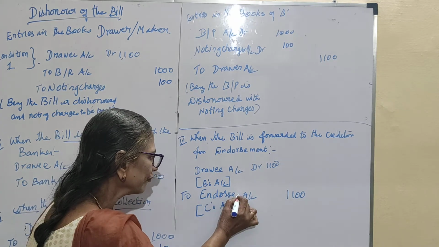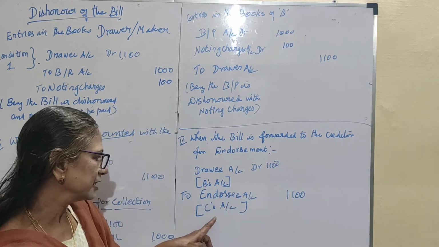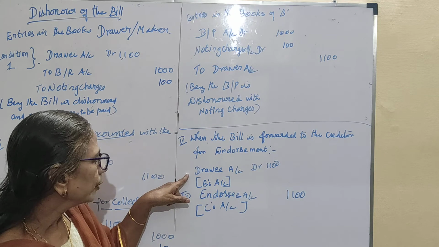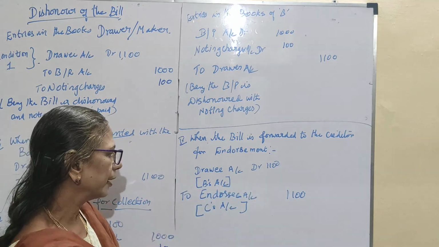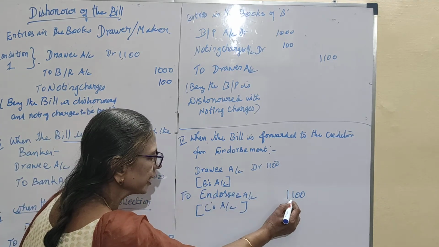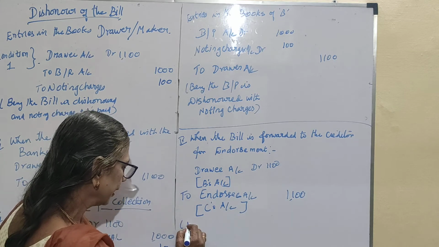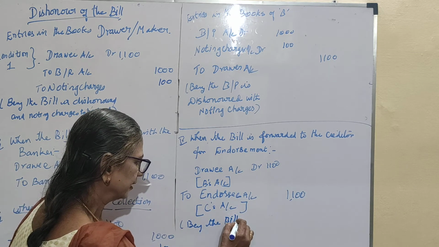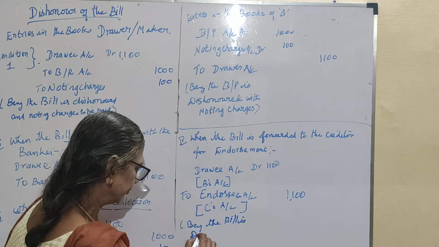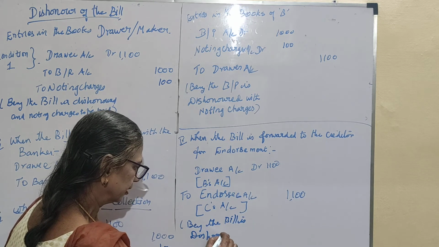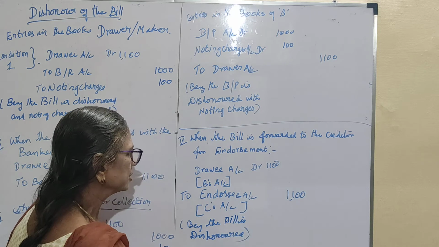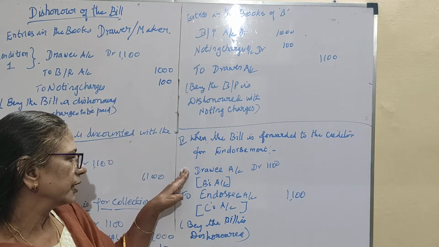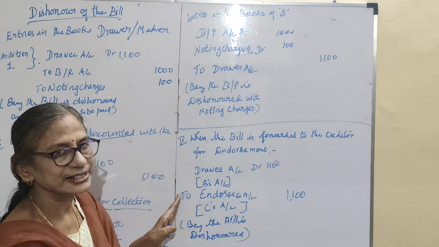It means now drawee account is debited with 1,100 to endorsee account, here C, being the bill is dishonored. So the account to be debited is B's account, credited is C's account.